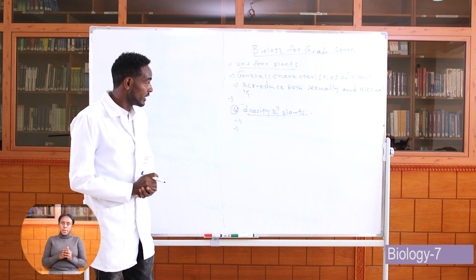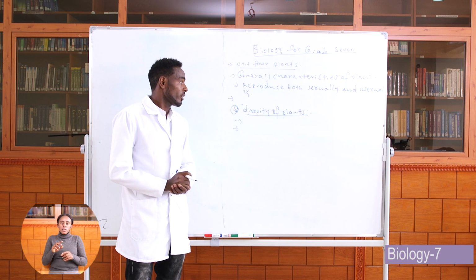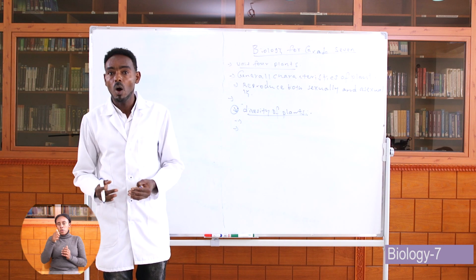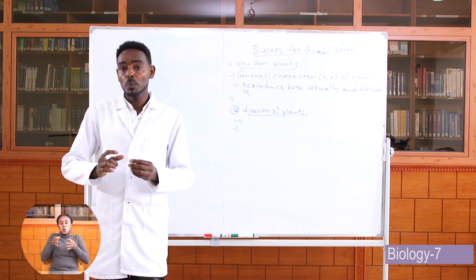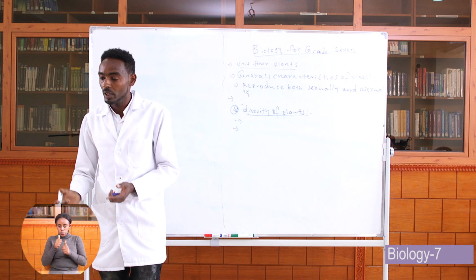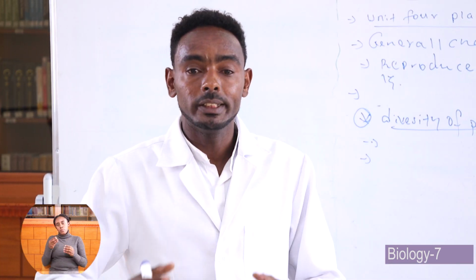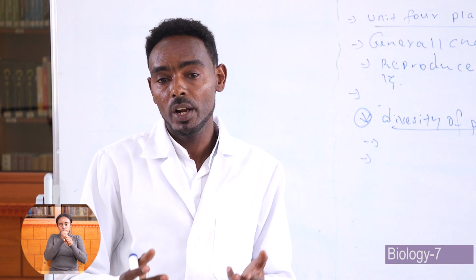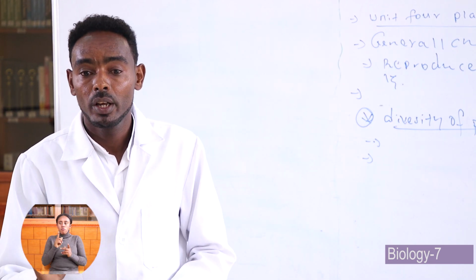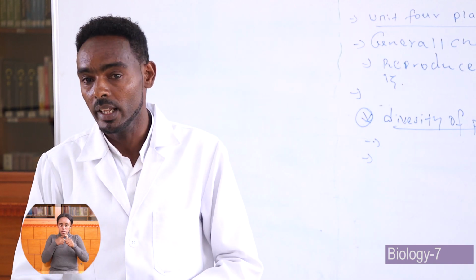Another difference is that plants differ by their vascular bundle. Some plants have a vascular bundle or transporting tissue. Transporting tissue is a type of tissue which is used for transporting water and minerals from the soil, and also the prepared food from the upper part of a plant to the lower part of a plant. There are two vascular bundles. The first one is called xylem.